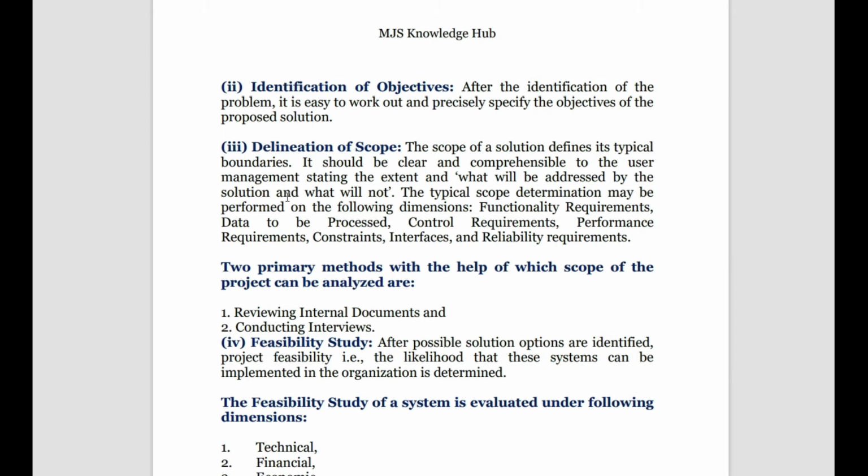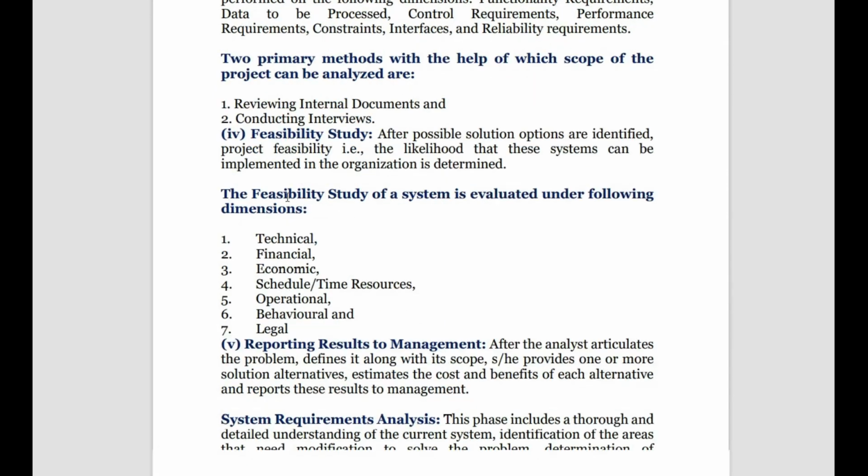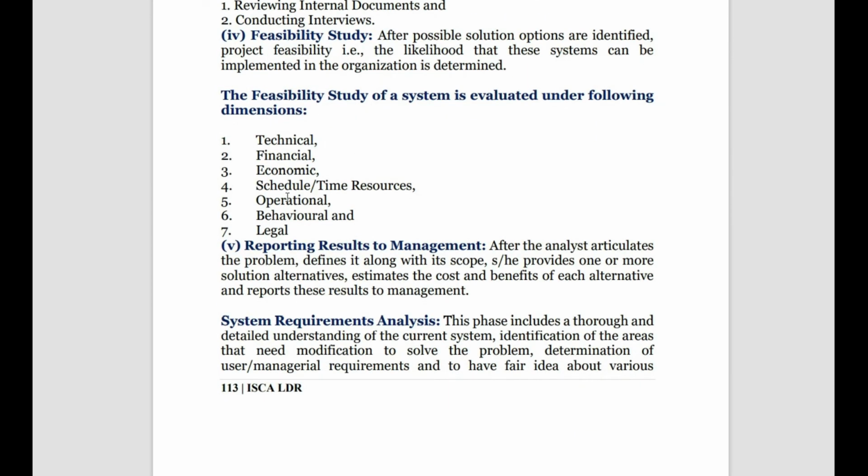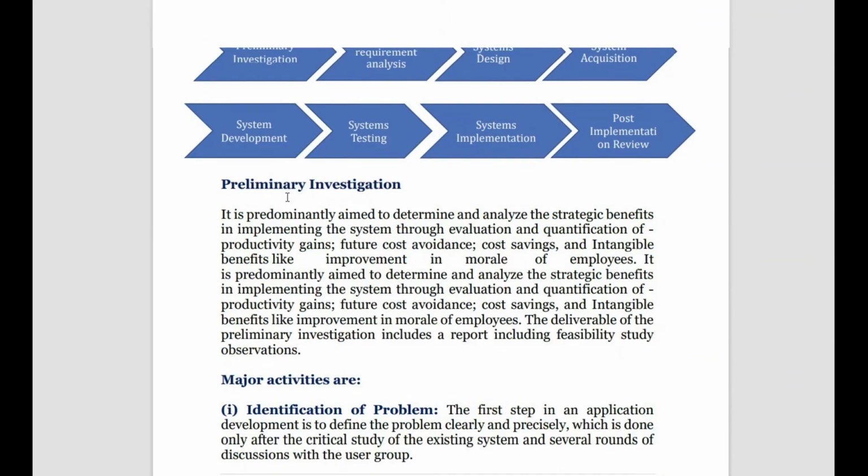Then we have another step in preliminary investigation: the feasibility study. The feasibility study includes seeking feasibility at the technical, financial, economic, schedule or time, resource availability, operational, and legal levels, and then reporting the results to the management. That is the first step in the preliminary investigation.